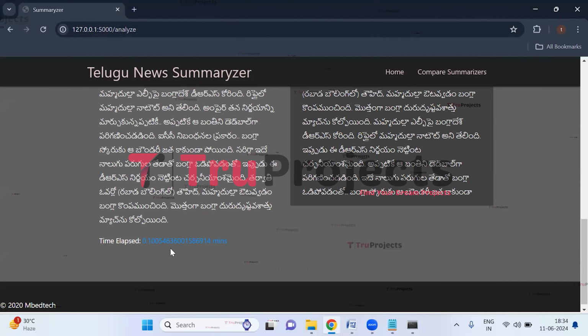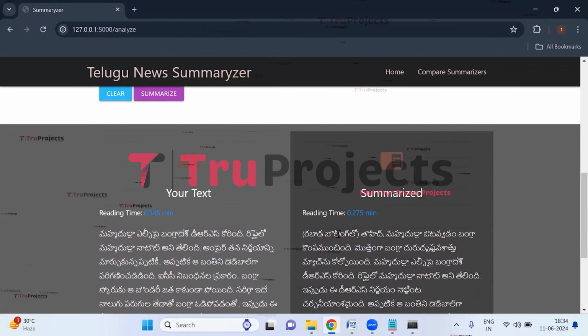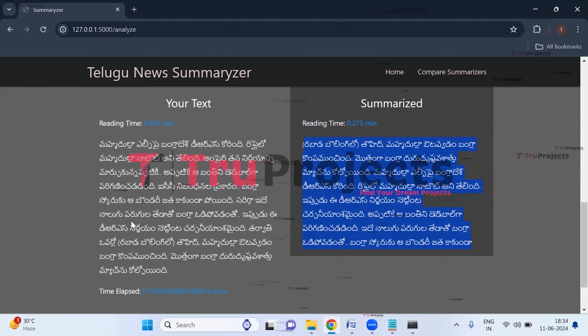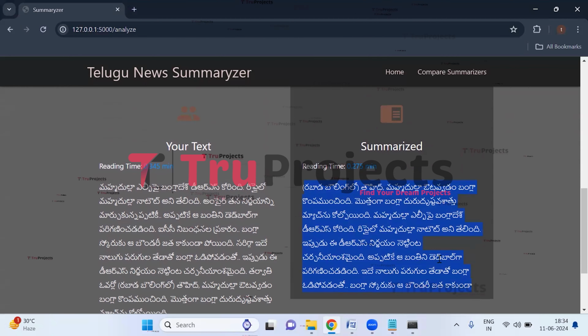And here we can see the time elapsed. And this is the summarized text. So we can see that the summarized text is concise, that is shorter than the actual one. That is what we call a summary. And here we can see the reading time, which is 0.275 minutes, which is less than the actual time. So we can grab the same content in a lesser time.